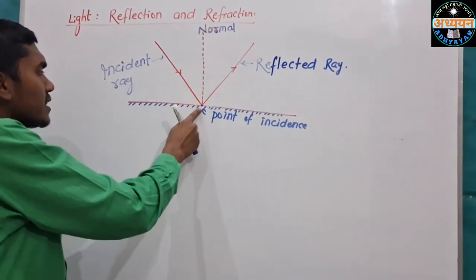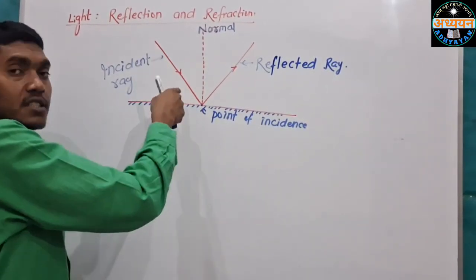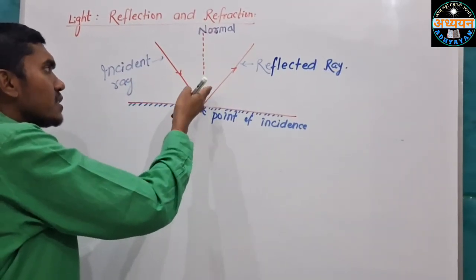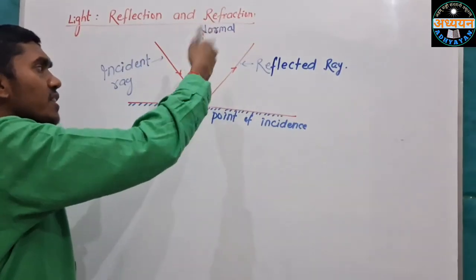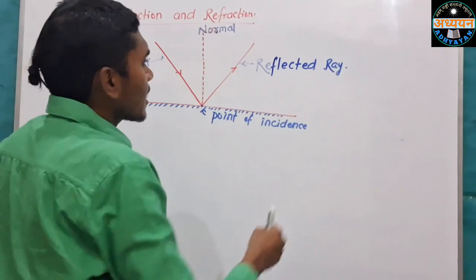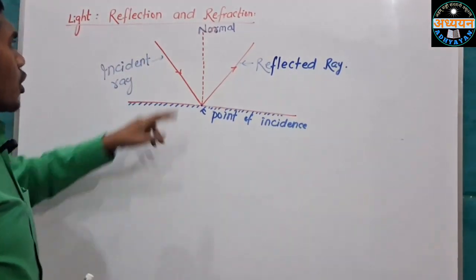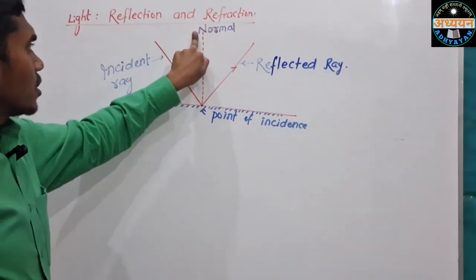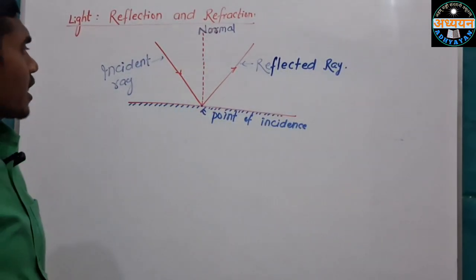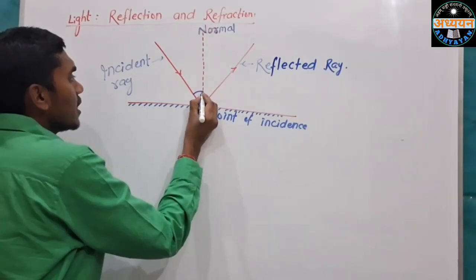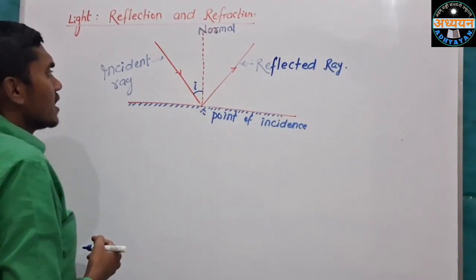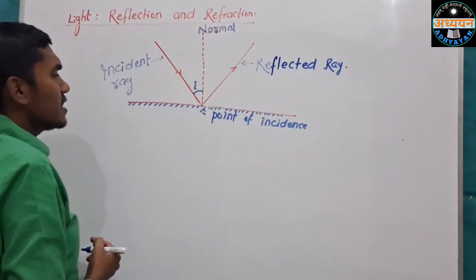Light ray strikes the surface. This ray is called the incident ray. After striking, these rays bounce back in another direction. That ray is known as the reflected ray, and normal is an imaginary line which is perpendicular to the surface. This is normal. The angle formed between normal and incident ray is called the angle of incidence.